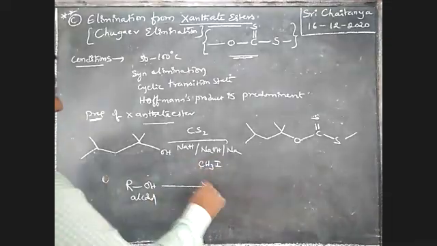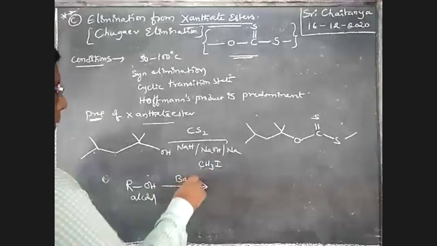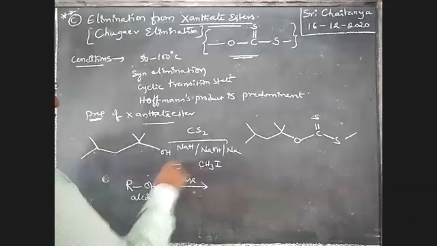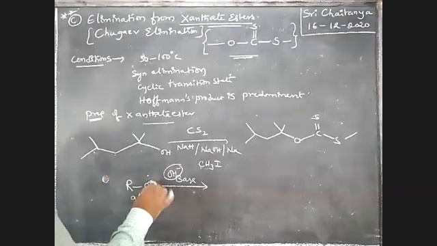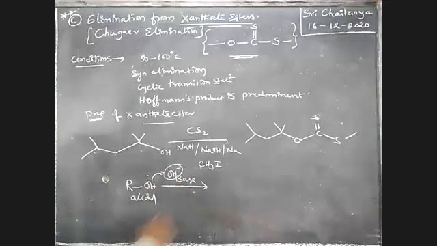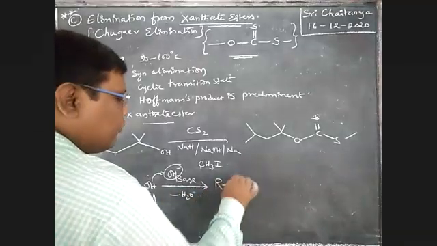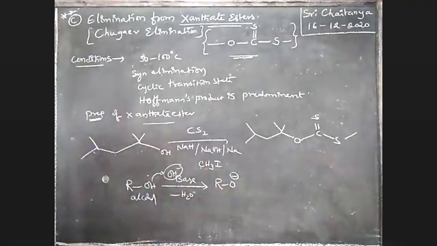These are all bases, and I am taking OH minus ion. From this, H plus is collected, that is minus H2O. That gives RO minus ion. Alkoxide ion is the product.